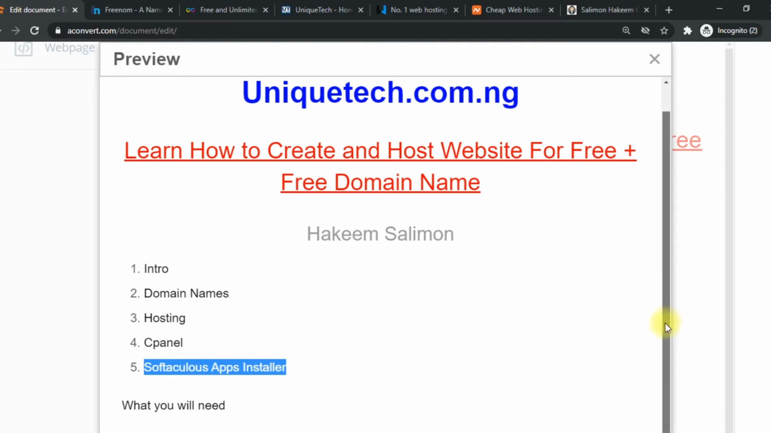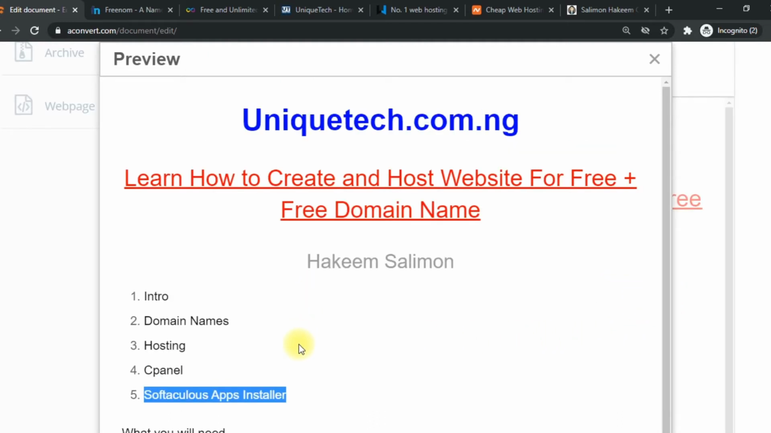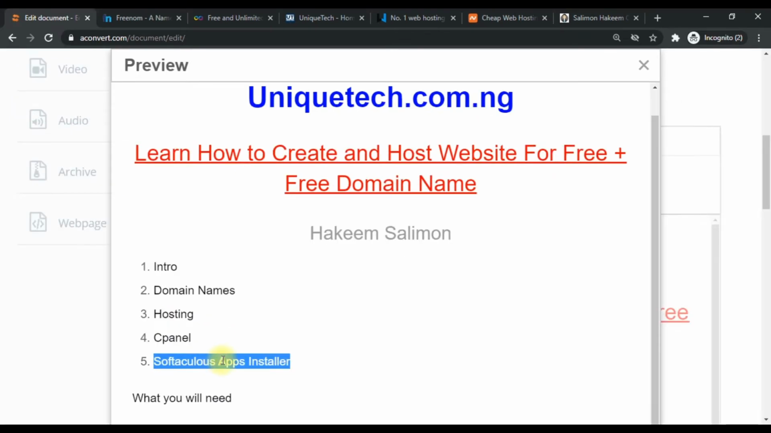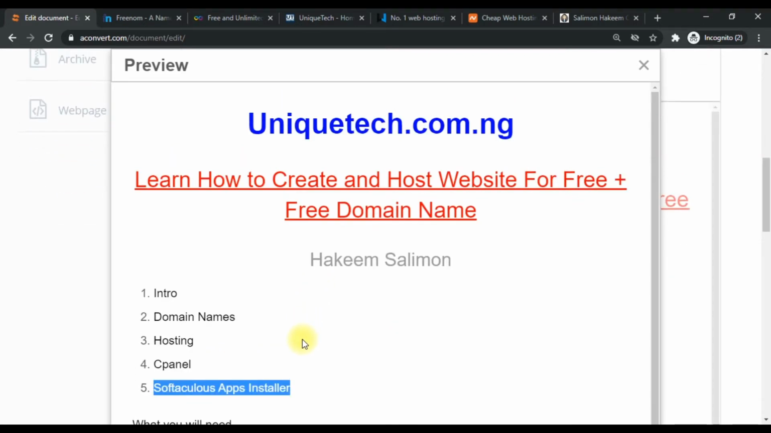The cPanel is like a control panel, actually, where you can manage your files, manage your domain, and so on. This Softaculous Apps Installer is an application installer that you have on your control panel. It is just a feature that helps you install a bunch of software, like install your WordPress, install BuddyPress, and all those applications and the rest.